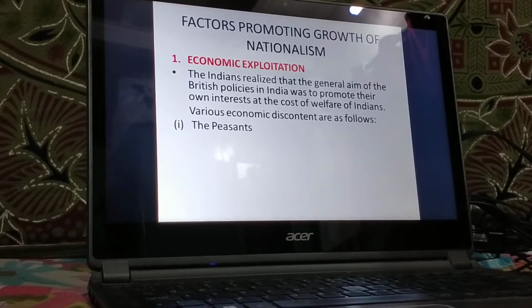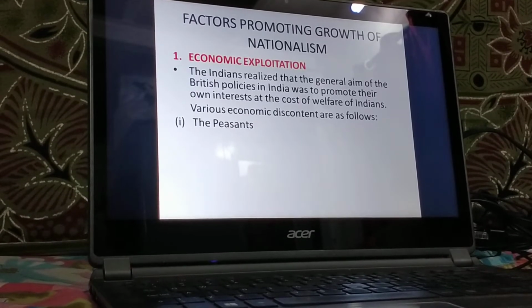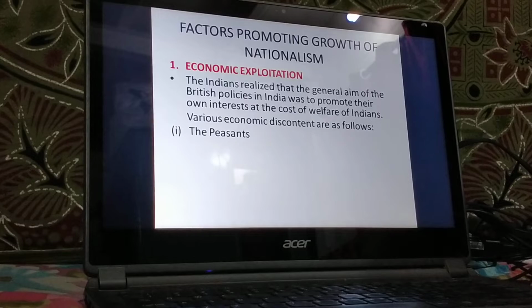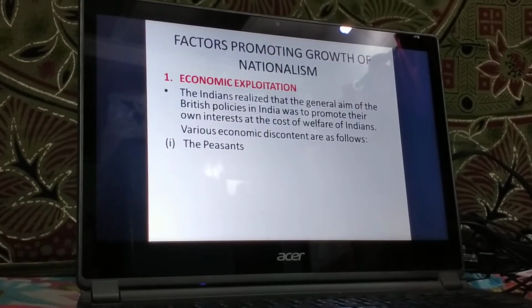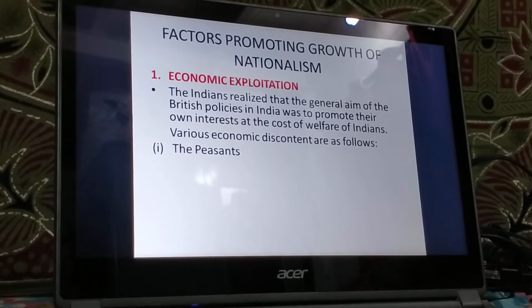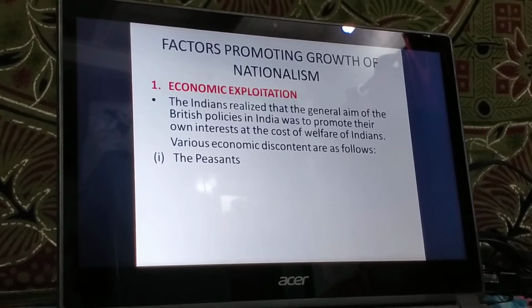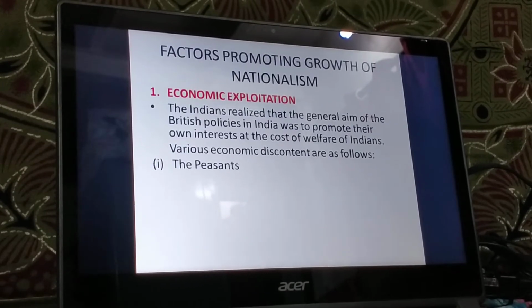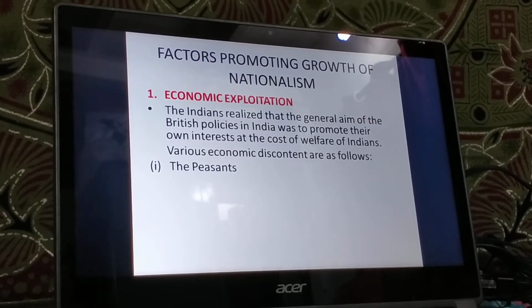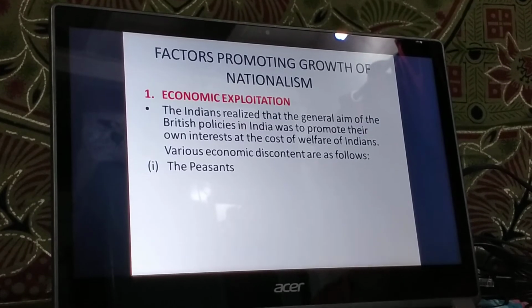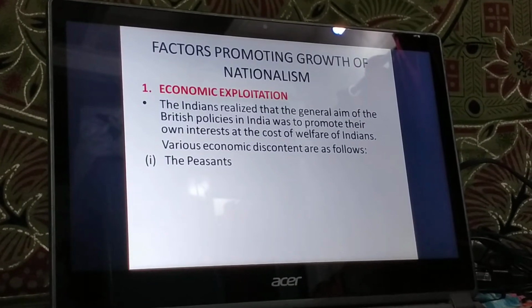The government took a large part of their produce in the form of land revenue and other taxes. These exorbitant taxes, or this high level of taxes, led them into the clutches of landlords and moneylenders. So they had to pay a lot of tax for this purpose.